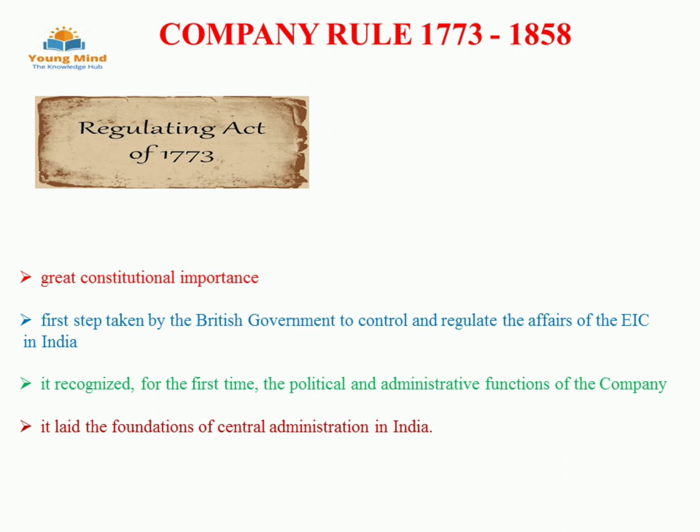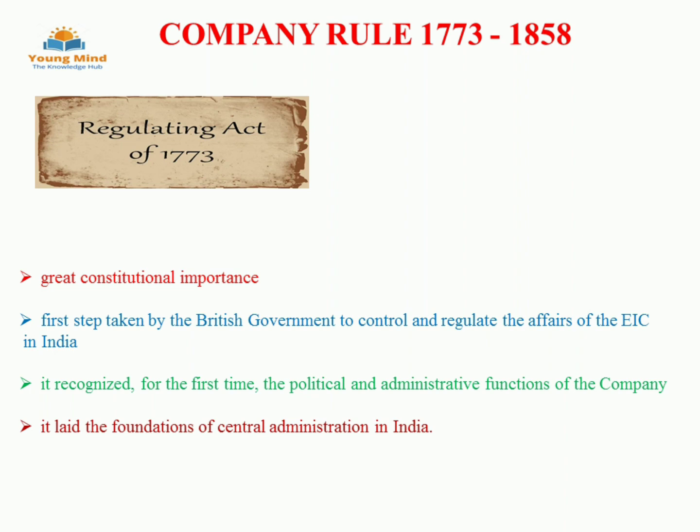Now they started to regulate the East India Company. How? We'll see here. The Regulating Act of 1773 had great constitutional importance, because it is the first step taken by the British government to control or regulate the affairs of the East India Company in India. This act was passed due to the misgovernment of the East India Company that induced a situation of bankruptcy.